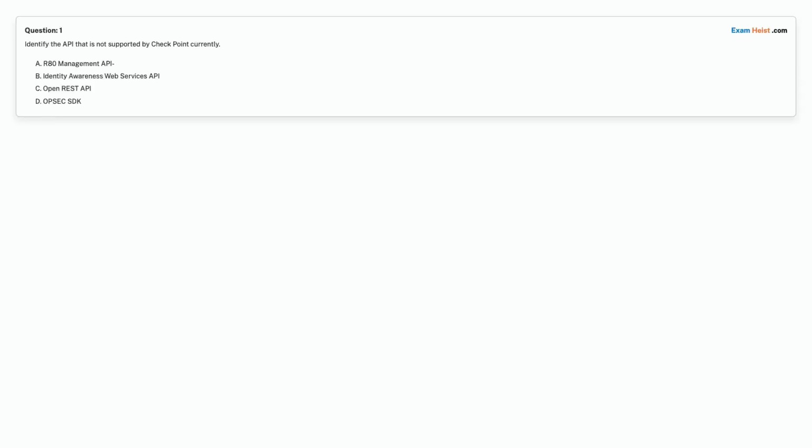Question 1. Identify the API that is not supported by Checkpoint currently. Option A. R80 Management API. Option B. Identity Awareness Web Services API. Option C. Open REST API. Option D. OPS ECSDK. Choose the correct answer.